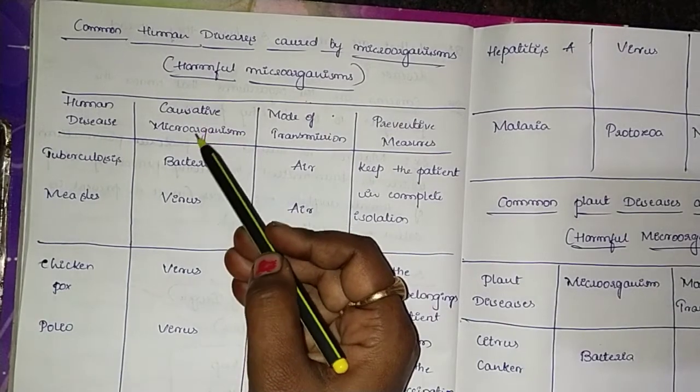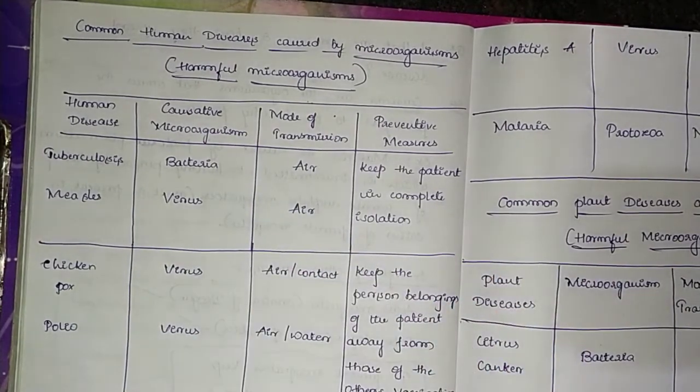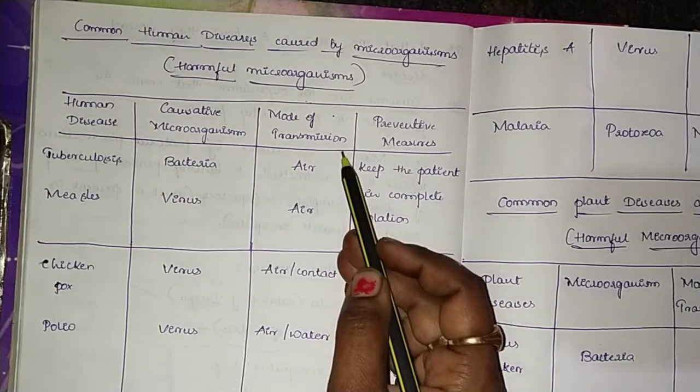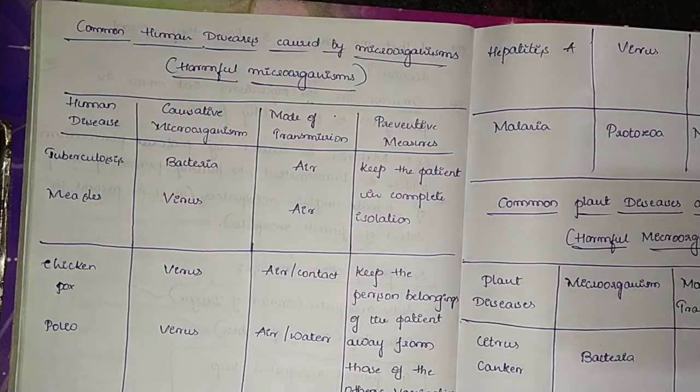Then causative microorganisms, that is which microorganism it is. And mode of transmission, how it gets transmitted, how the chances of getting it arise. And preventive measures, what can be the preventive measures for these diseases.